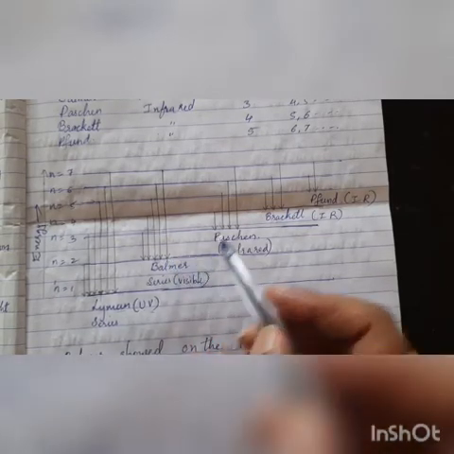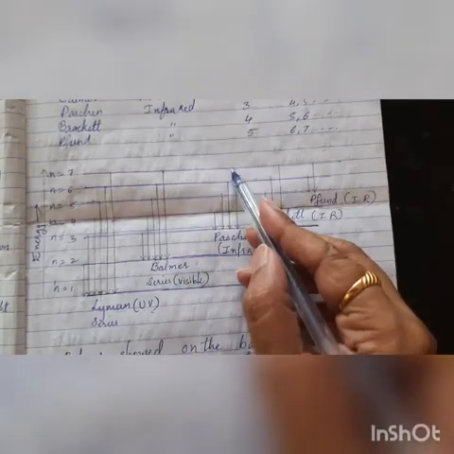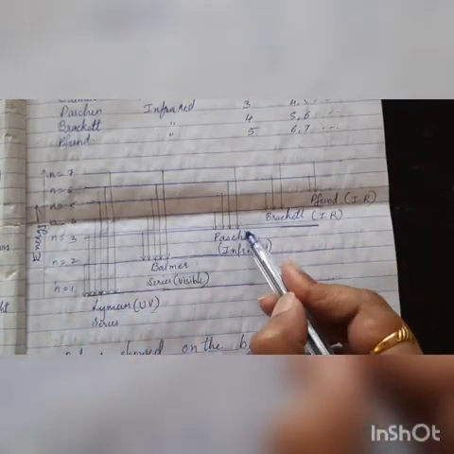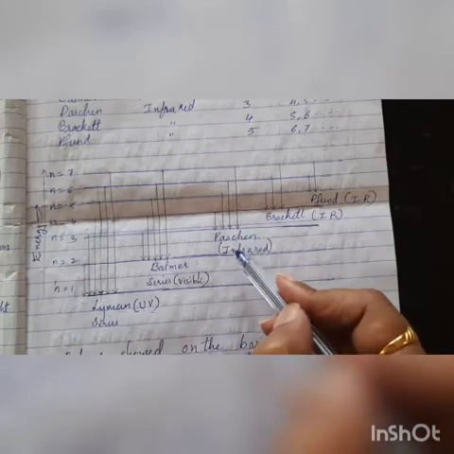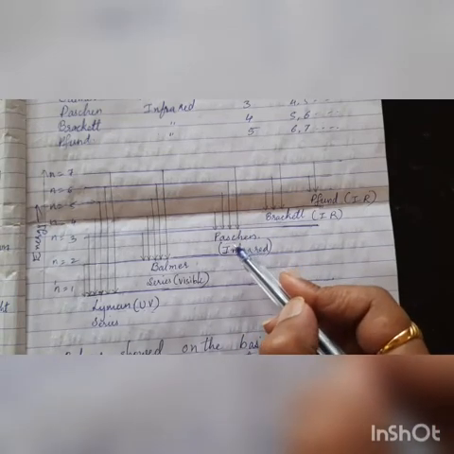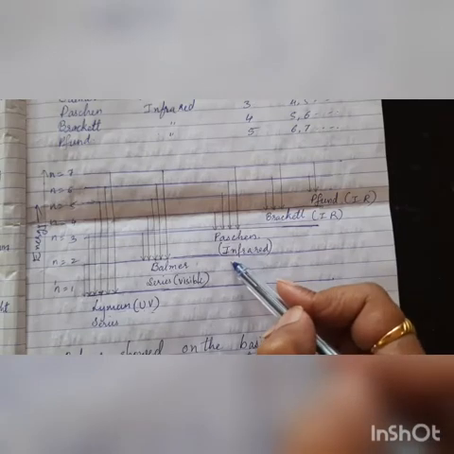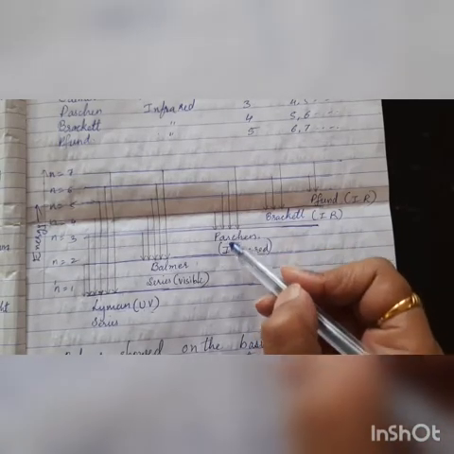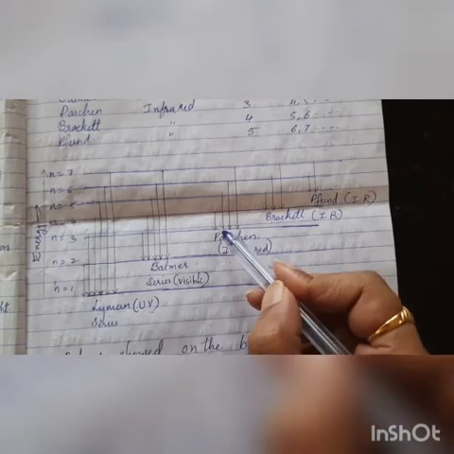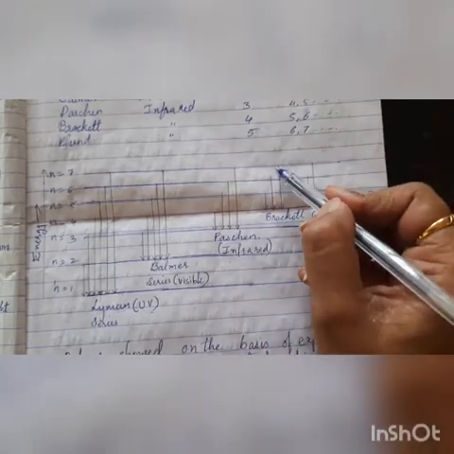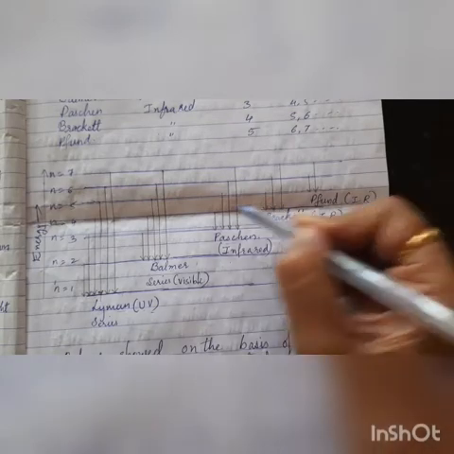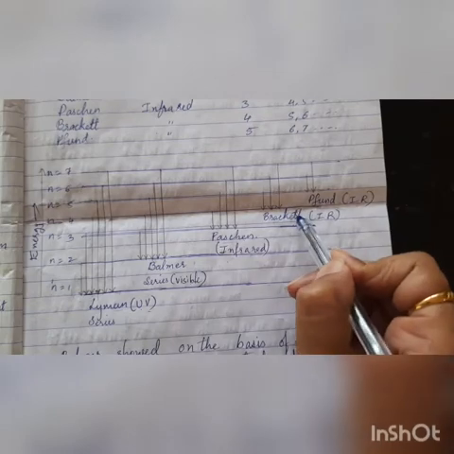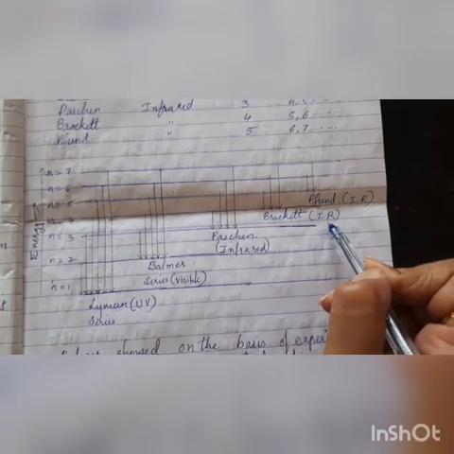In the same way, if the electron is excited to a higher energy state and comes back to n is equal to 3, this was observed by the scientist called Paschen, and the series was seen in the IR region, that is the infrared region, and therefore we call it the Paschen series. If the electron jumps from a higher energy state to n is equal to 4, we call it the Brackett series. This is also seen in the IR region.